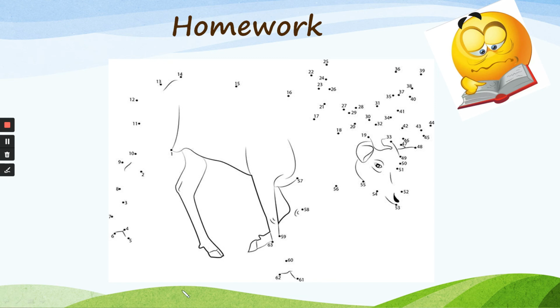Keep joining the numbers and then find out what the animal is and also what the name of the younger one of this animal is. Find out.